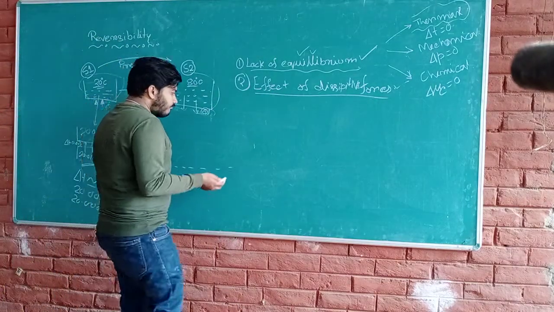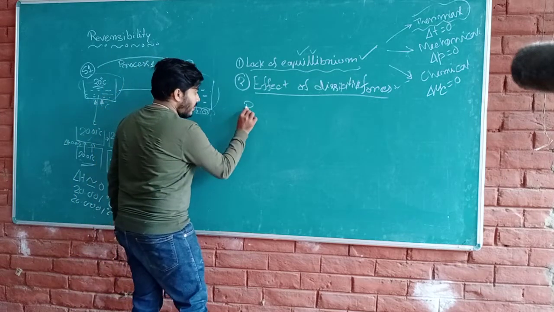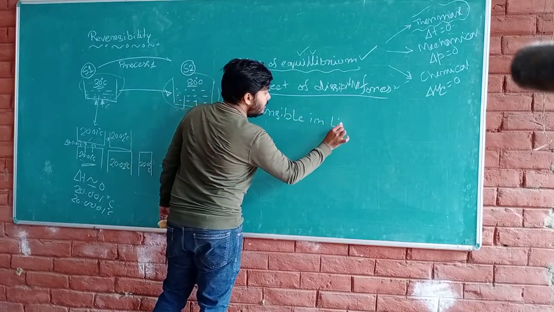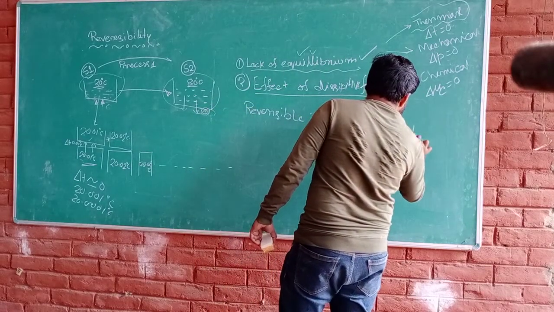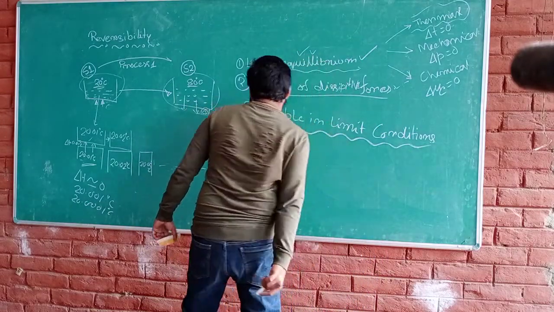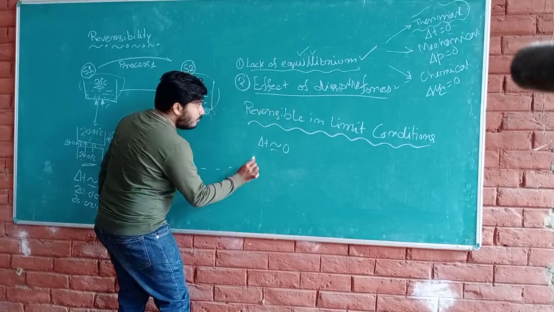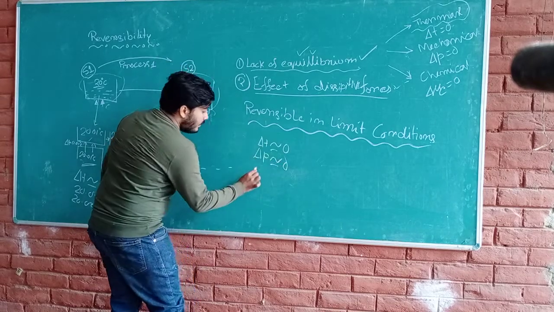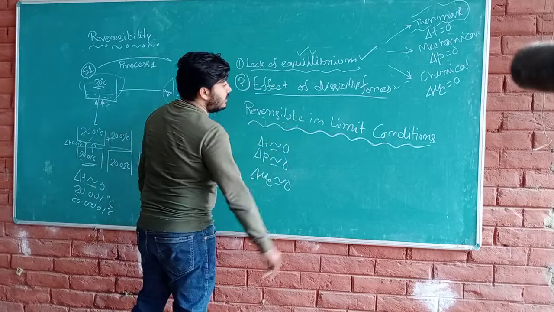So what will be the condition in the case of reversible in limit? To make any process reversible in limit, it must maintain del T almost equals to 0, del P almost equals to 0, and del mu C almost equals to 0. So this is the condition for reversible in limit.